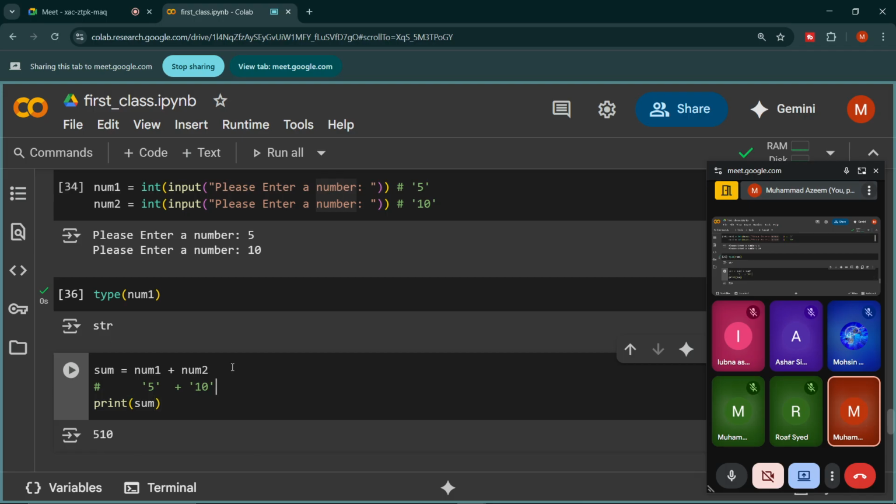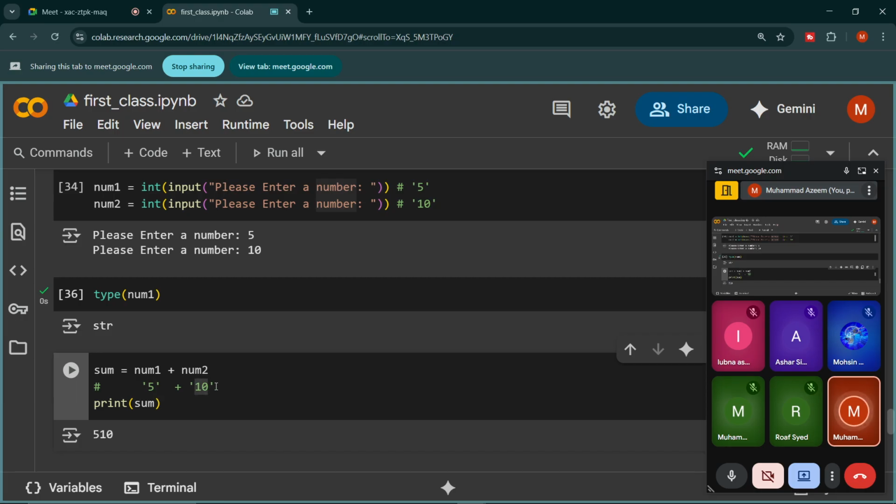So now Python cannot perform addition on these numbers. So rather what it will do, it will concatenate. Python, this is the Python word, concatenate, or in simple words we can say Python will combine them. So what we get, we get 510. Python will combine them and remove the single or double quote.